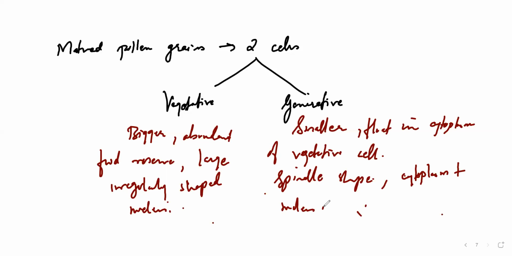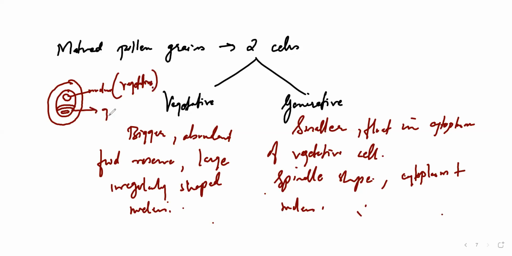Generally, if you take a particular cell like this, just roughly I'm drawing over here, inside like this, consider this as the nucleus of the vegetative cell, because it is a larger cell over here. This is a smaller cell, so consider this as a generative cell. And this is what? The nucleus of the generative cell.